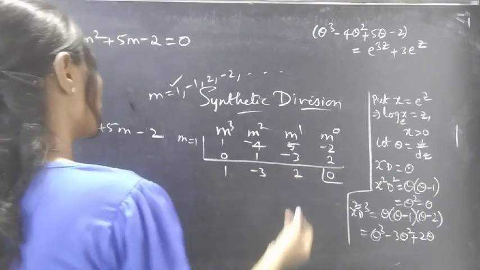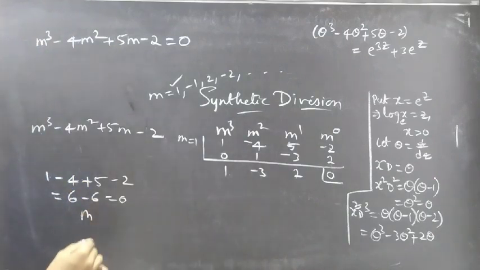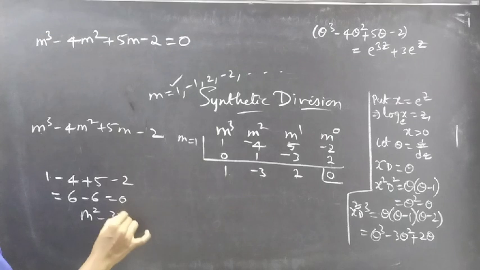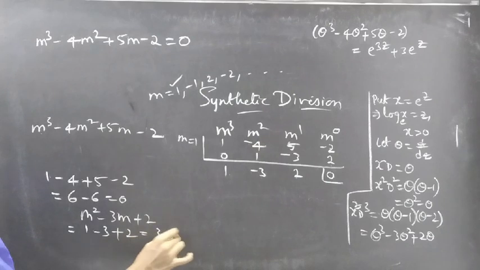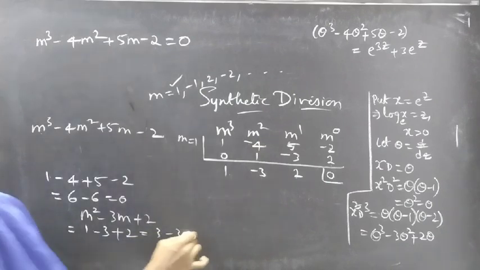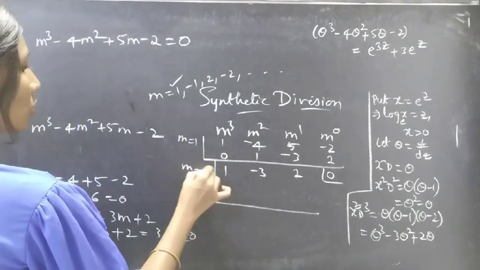Again, this gives one more polynomial, m square minus 3m plus 2, right? We can see which m satisfies this equation. Let's try for m equals 1. We'll get 1 minus 3 plus 2 equals 3 minus 3 equals 0. So m equals 1 satisfies this polynomial.